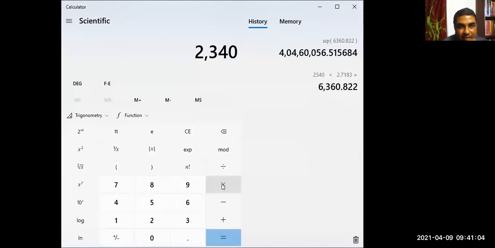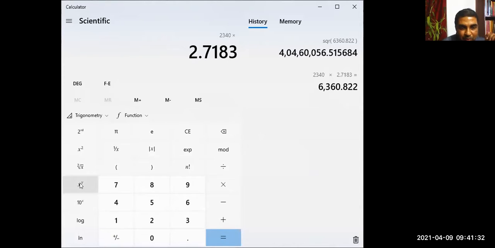Sir, first we have to calculate e to the power r into t. Then after that we have to multiply P with it. Yes, first let us calculate. Let us see, it will be possible directly, I think. So 2340 into 2.7183.